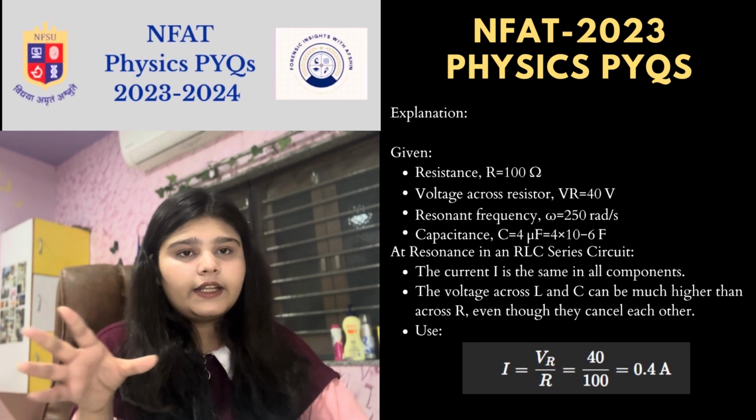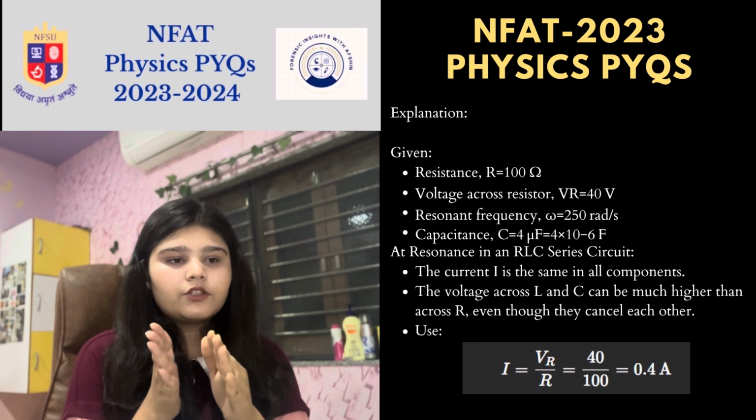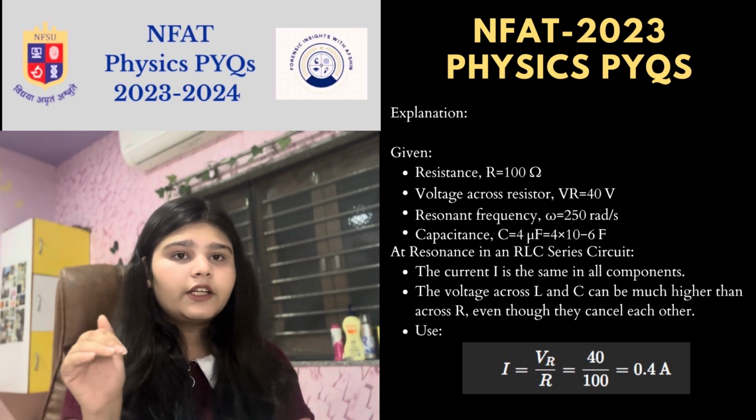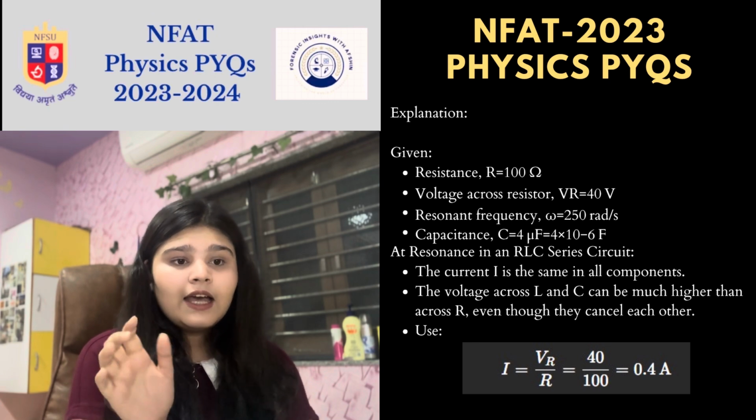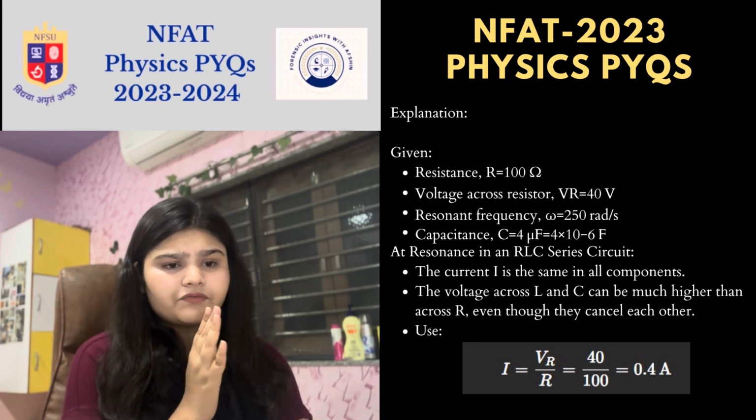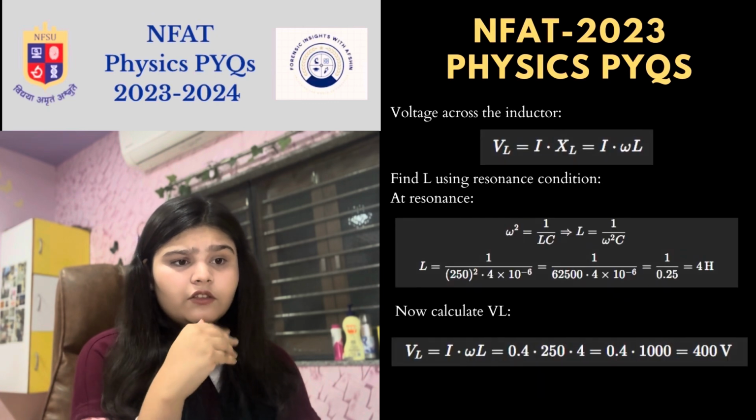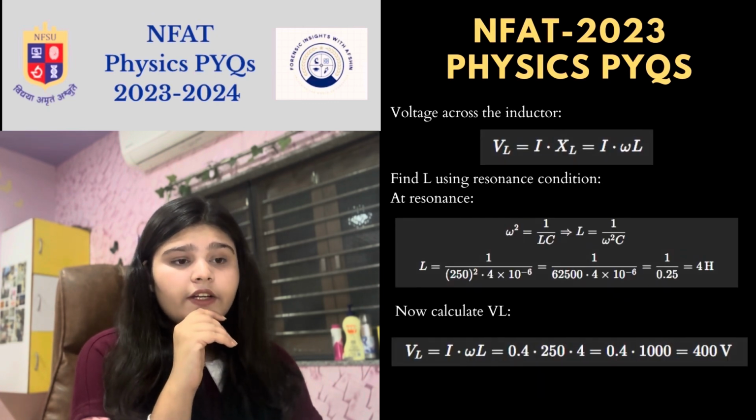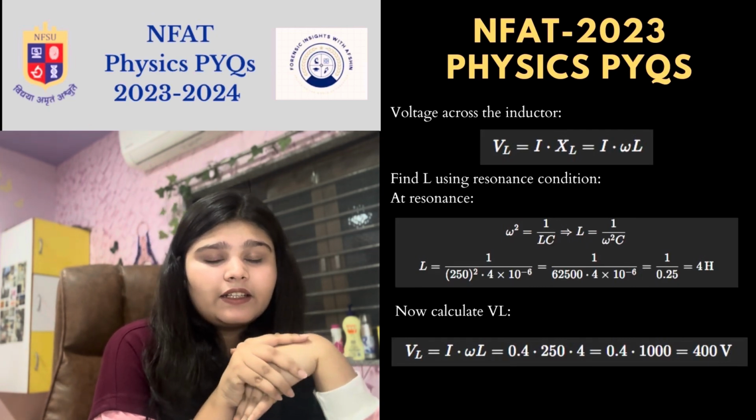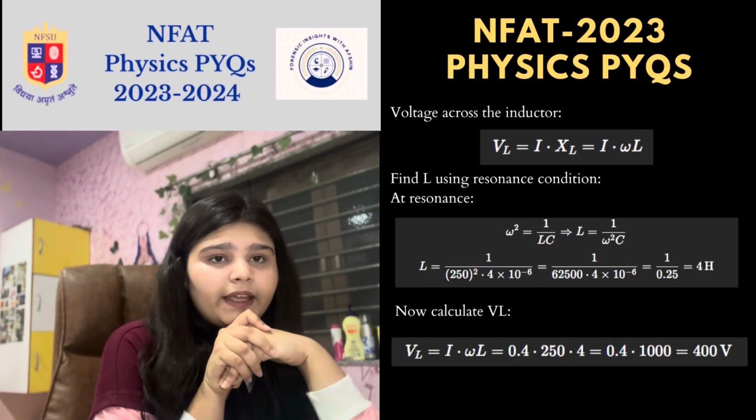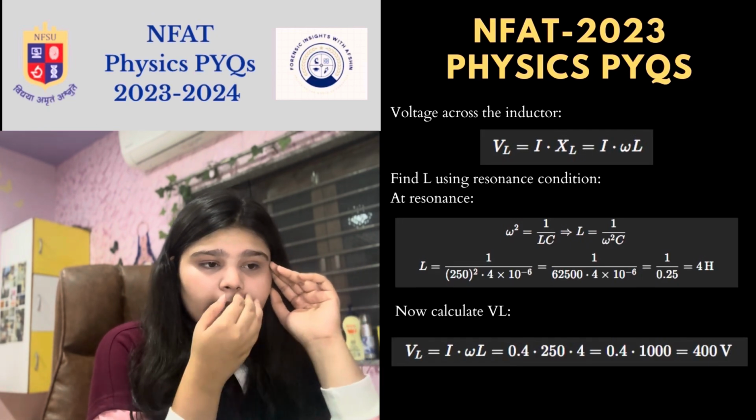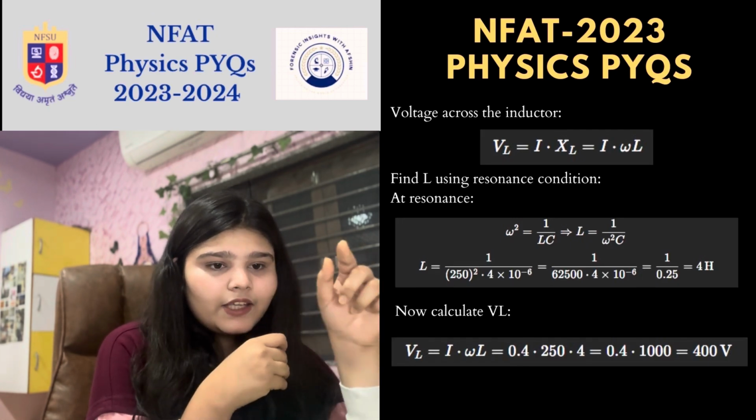So we can take that I is equal to V_R by R. That is already a given value to us. So that will get 0.5 ampere. Then what we need to find is V_L, like voltage across the inductor, right? So that we need to find. So what is the formula for that? That is V_L equals I omega L. So now we have I ki value, right? Now we need to find the L ki value.